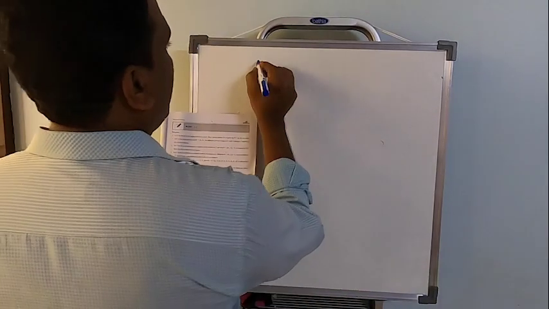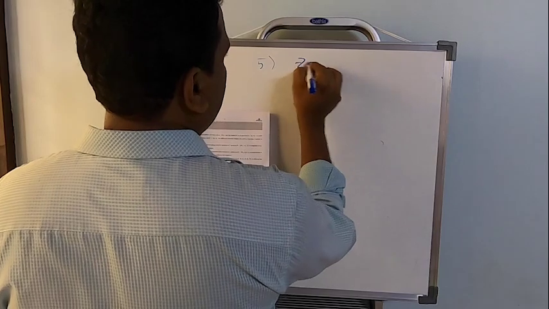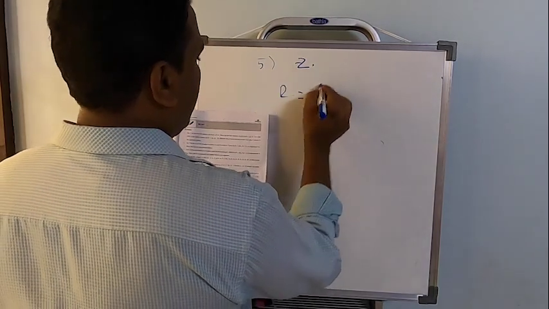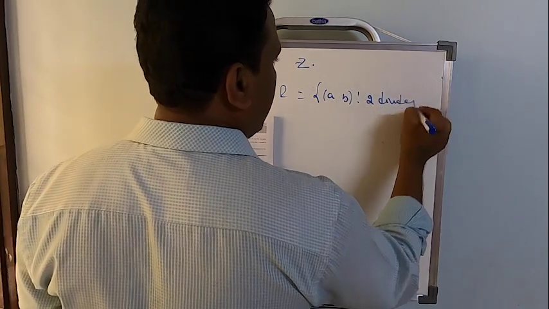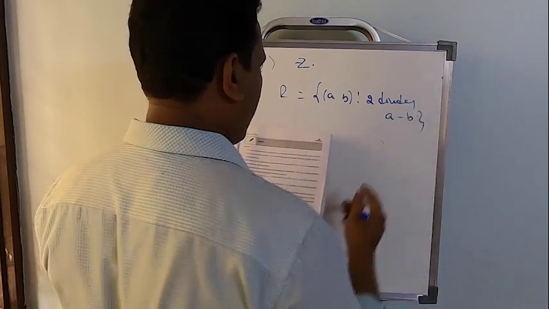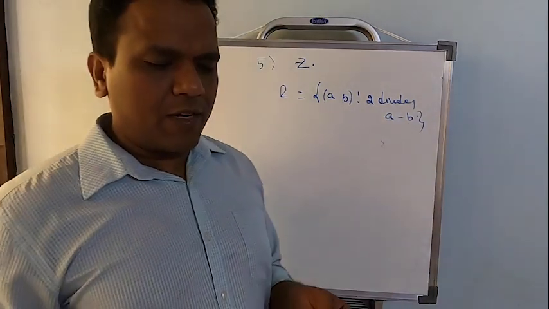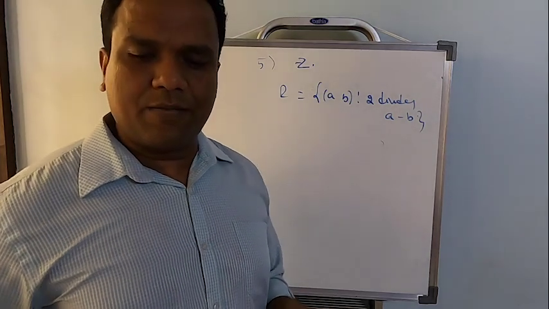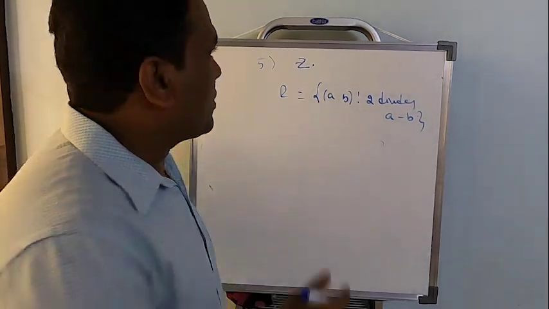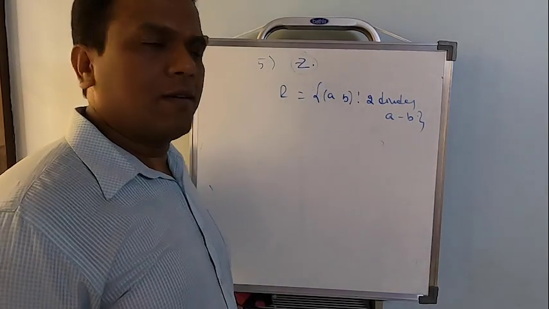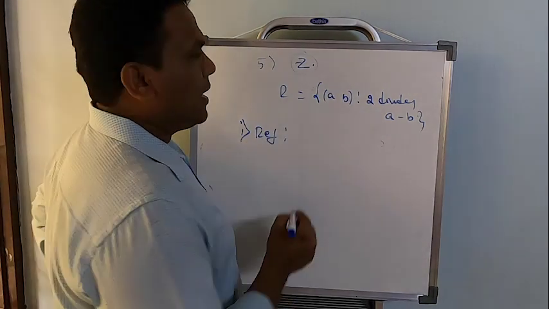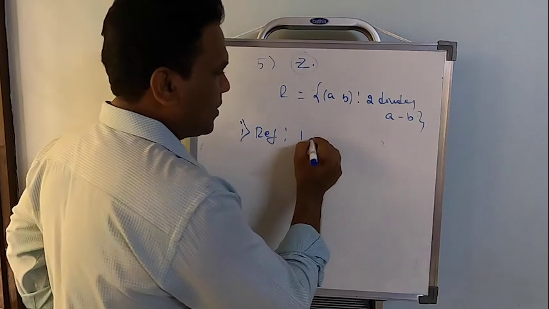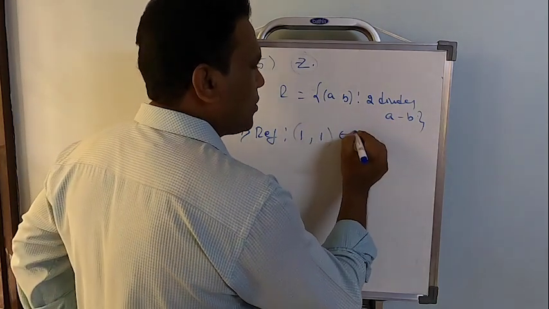Now let's move on to the next problem, number 5. On problem number 5, it is taken on the set of all integers, Z. R contains ordered pairs (a, b) such that 2 divides a minus b. Now show that this relation is reflexive but neither symmetric nor transitive. Let's create an example because this time it's an infinite set. So to start with reflexive, let me take (1, 1) belongs to R.